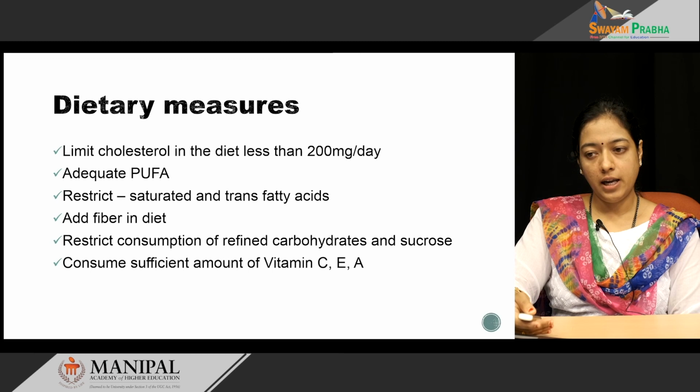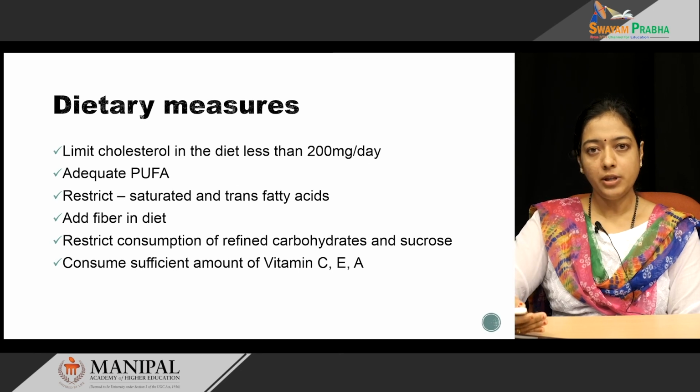The diet should contain sufficient amount of vitamin C, vitamin E and vitamin A in the form of beta carotene, because all these act as antioxidants. We know that oxidized LDL is the main culprit in atherosclerosis. So, taking sufficient amount of antioxidants reduces the oxidation of LDL, thus preventing atherosclerosis.